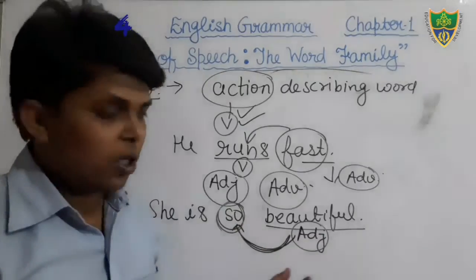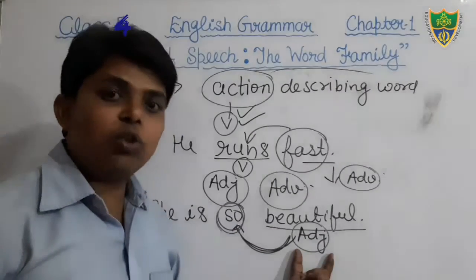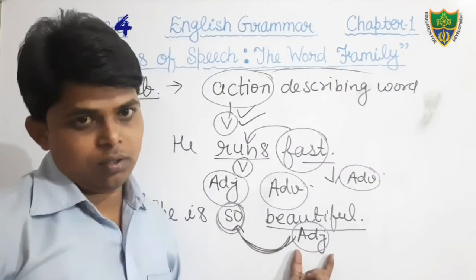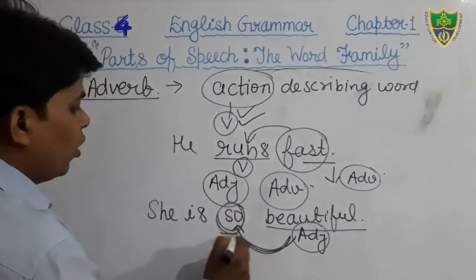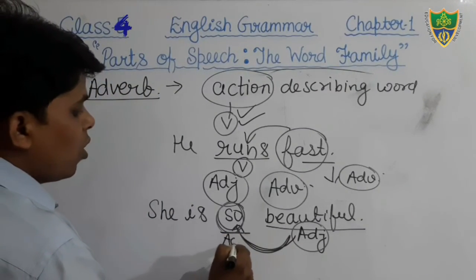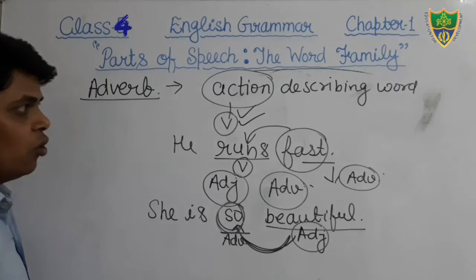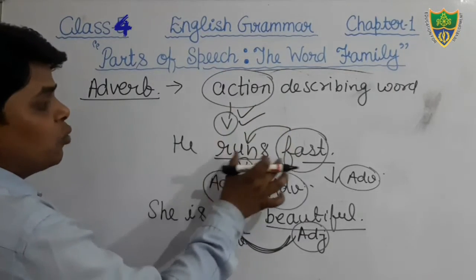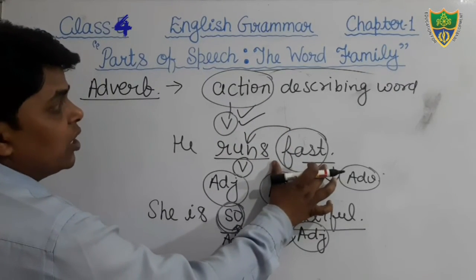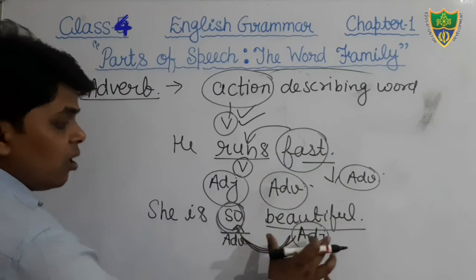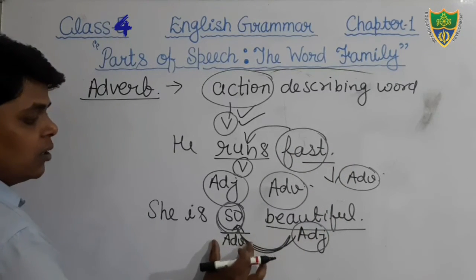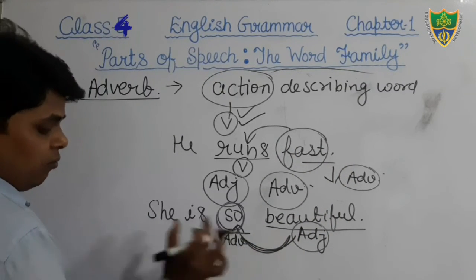So beautiful. Here the adjective has been qualified. Therefore, the word so is also an adverb. Here the action has been qualified, therefore that is an adverb. Here the adjective has been qualified, therefore that is an adverb.